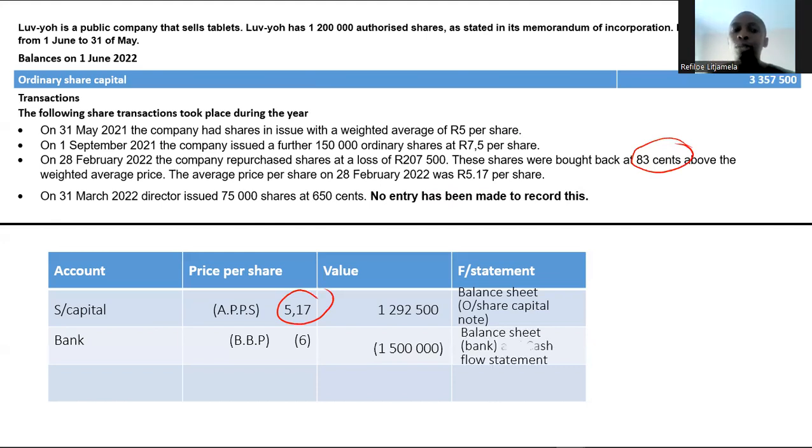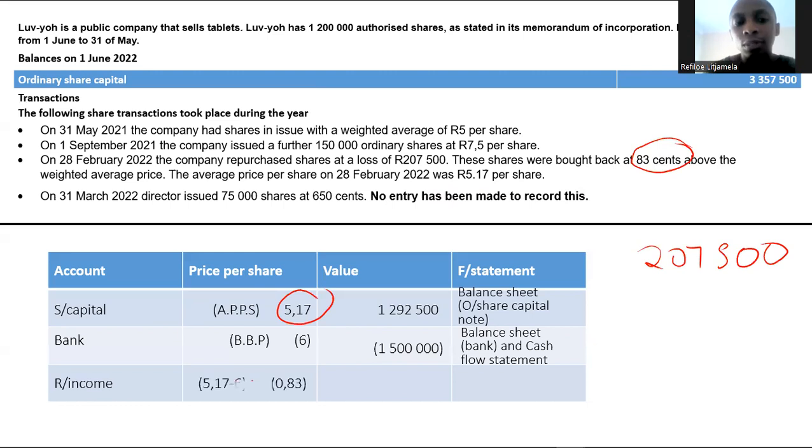I started from here. I started from retained income. I had a loss. And how much was my loss? My loss was, from the buyback, 207,500, right? And normally, I also had this value here, which was 83 cents.